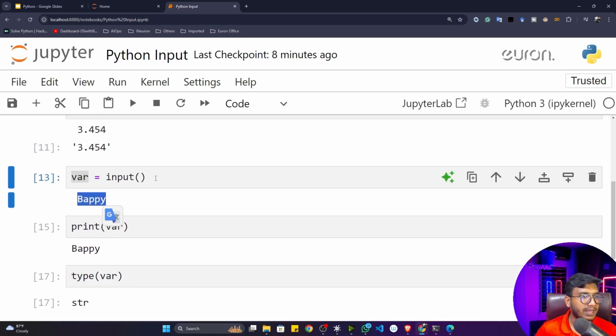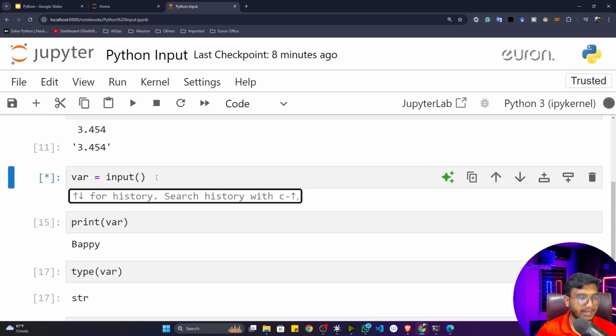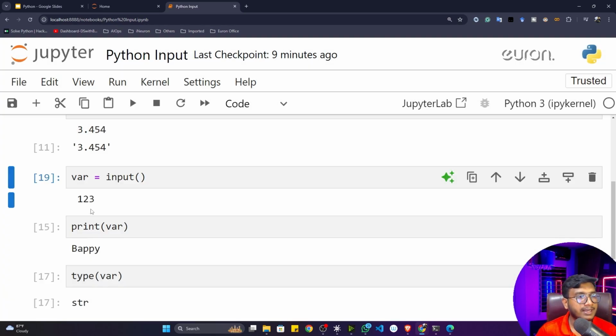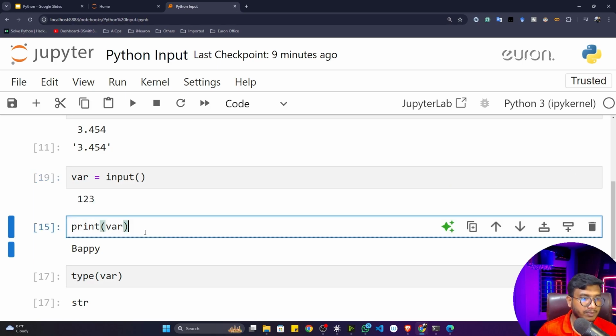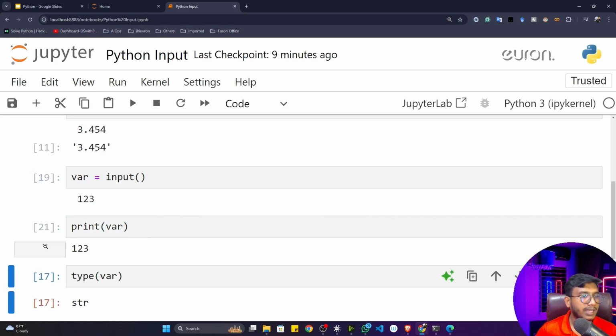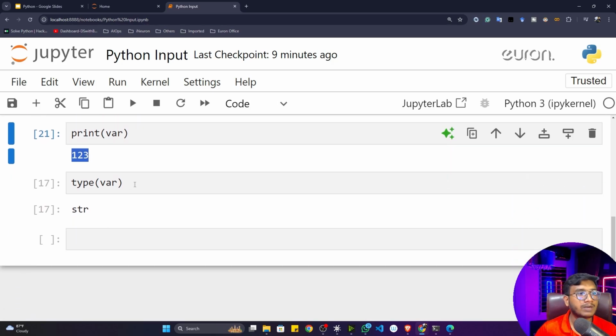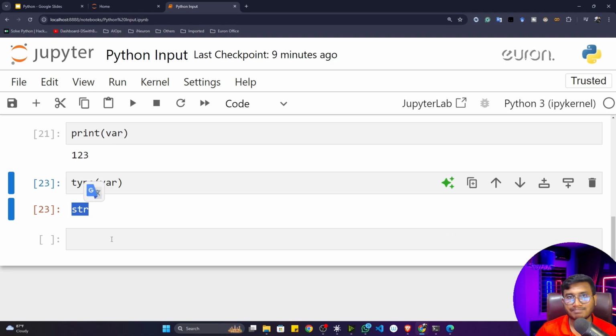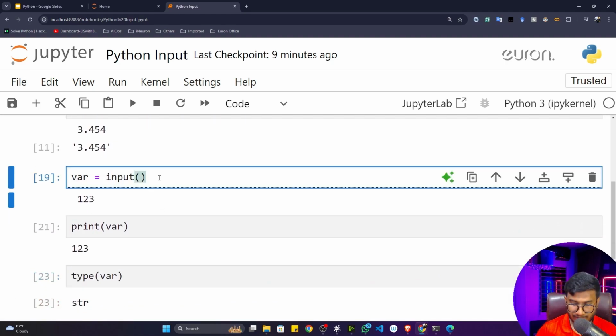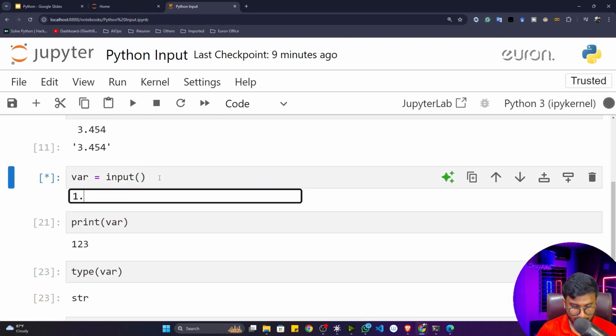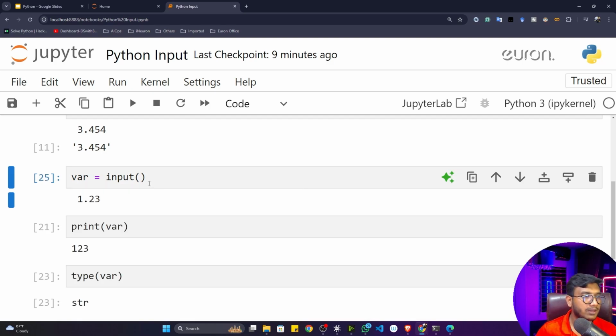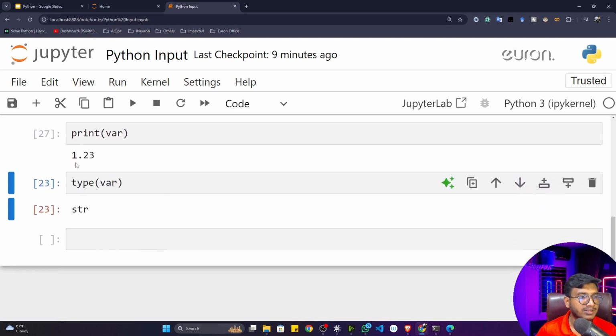But let's say I'm giving a number, let's say 123, so it's integer data I'm passing. Now if I print this variable, you'll see that this number is getting printed. But whenever I try to check the type of this variable, it is again telling me it's a string. Let's say instead of an integer, I give a floating value, let's say 1.23. If I execute this program again, you'll see this is a floating value. But again if I check the type, it tells me it's a string.